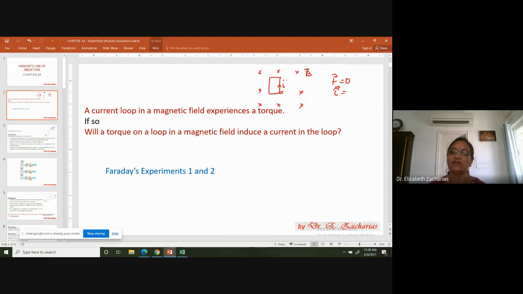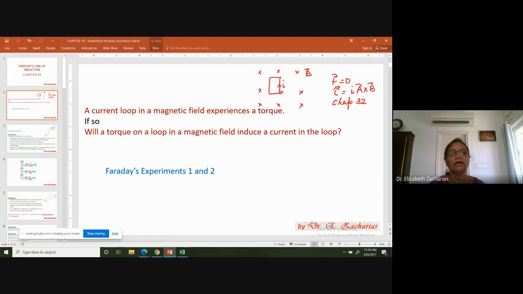If I is the current, you have seen that the torque is I A cross B, where A is the area vector. So this you have studied in chapter number 32. I want you to recall this. So now that set scientists into asking a question. If I have a current loop and I put it in a uniform magnetic field, it is going to turn.